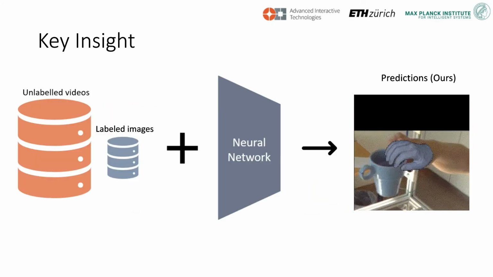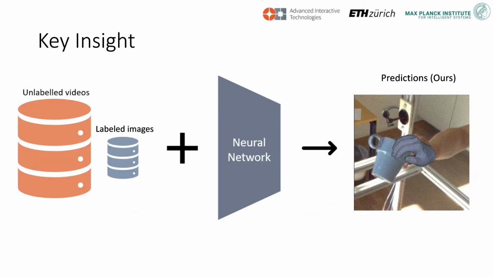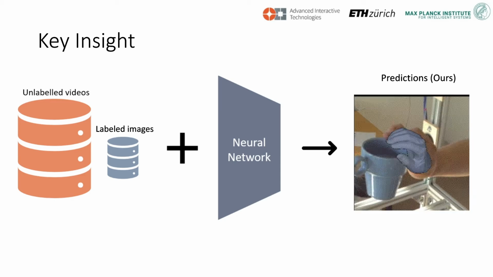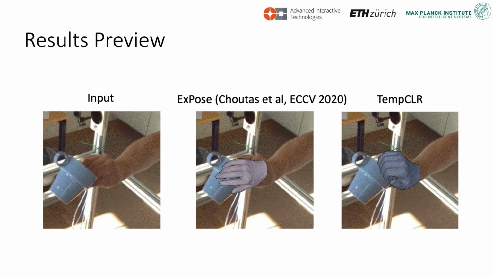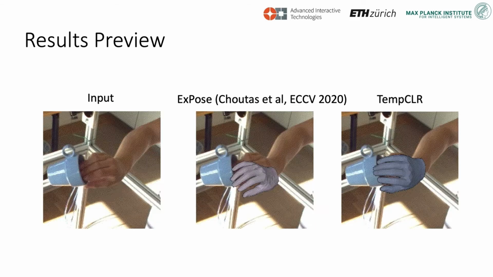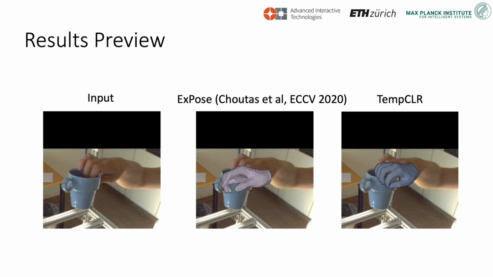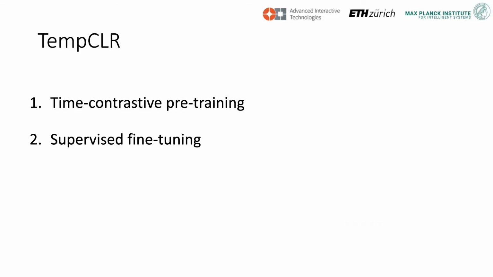Concretely, we show how to leverage unlabeled videos of hands interacting with objects to improve 3D hand reconstruction in the challenging heavy occlusion setting. The 3D hand reconstructions of TempCLR are temporally smooth and robust to heavy occlusion in comparison to previous state-of-the-art methods. Our approach consists of two stages: a time-contrastive pre-training stage and a supervised fine-tuning stage.